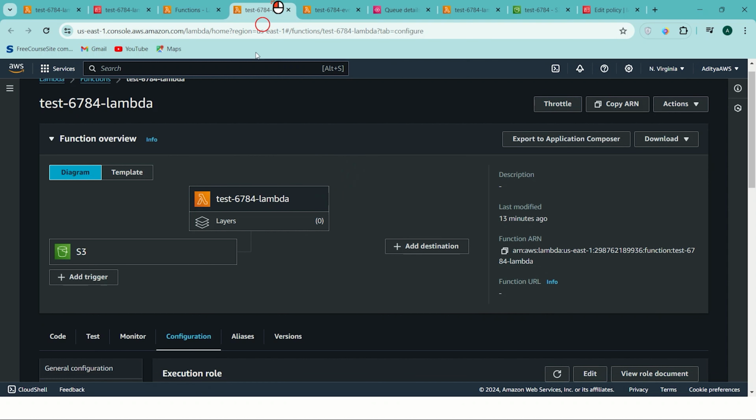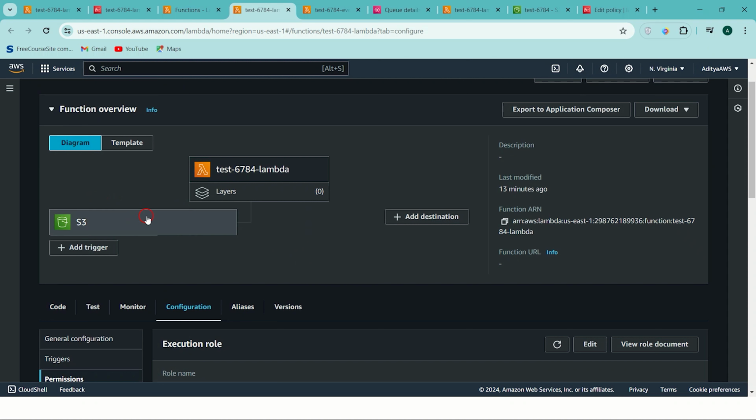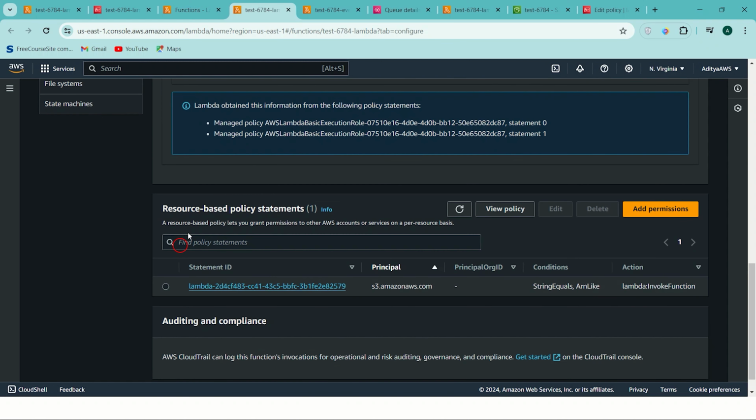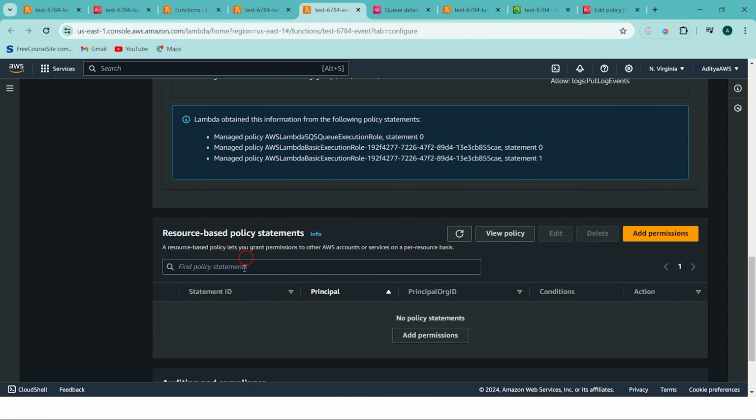But in this S3 event notification example, S3 needs to send its events to Lambda to process. So S3 needs access to Lambda. That's why we add resource-based policies there, but we don't have a resource-based policy here because Lambda is responsible for getting the data from SQS.